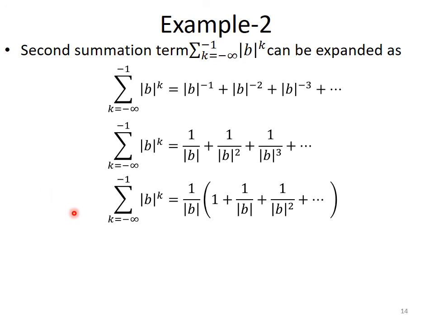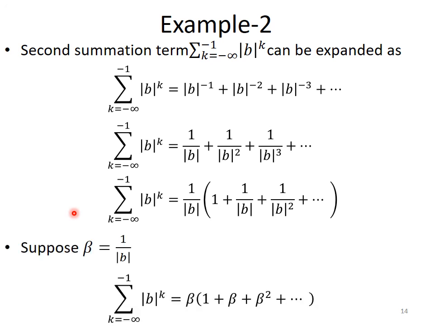Now let us assume for simplicity that 1 upon absolute value of b is equal to beta, right? Suppose beta is equal to 1 upon absolute value of b, so we can rewrite this equation as beta times 1 plus beta plus beta square and so on.